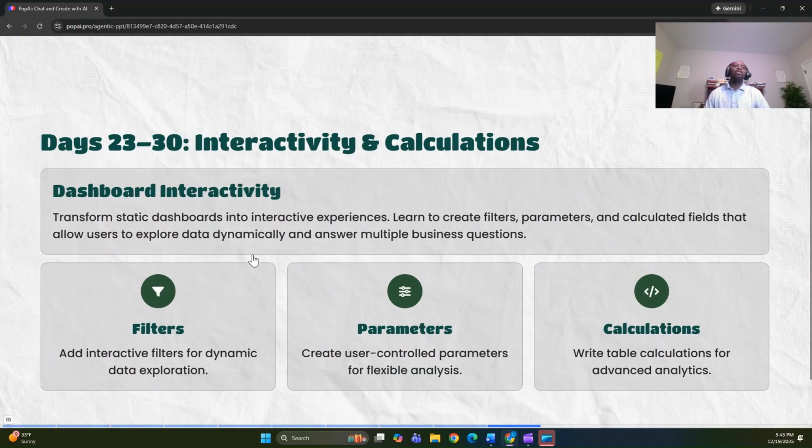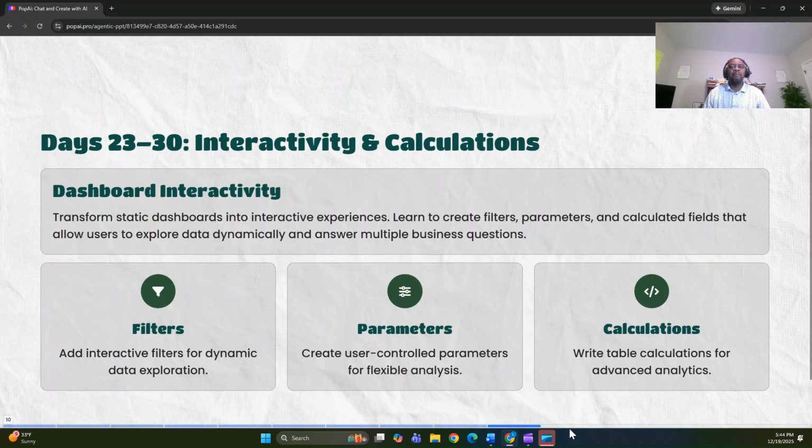Okay, let's go ahead and talk about day 23 to day 30. So here we want you to master interactivity. We're talking about filters. Know what filters are and the order of operations. Context filters, know dimension filters, measure filters, LOD-based filters. Know how it jives together. Parameters. Know how parameters are used in a visualization. And also your calculations, because 9 out of 10 dashboards that you're going to create will have some calculations behind them.